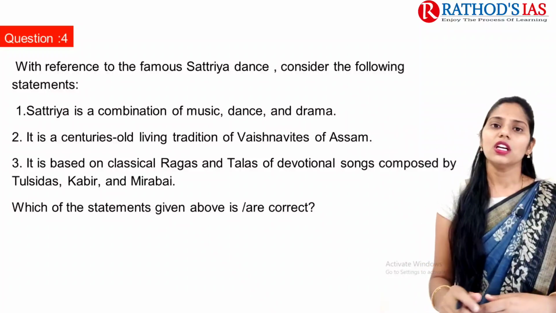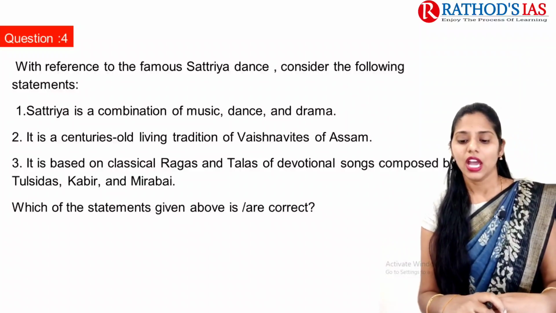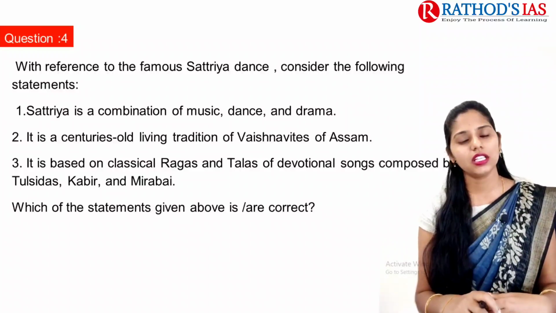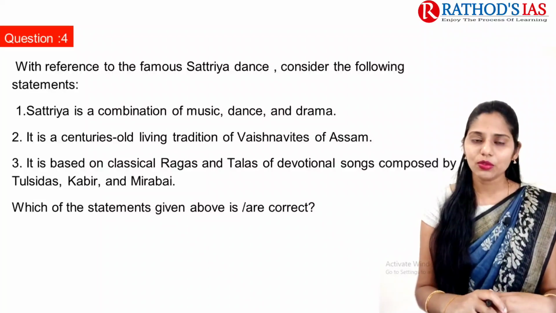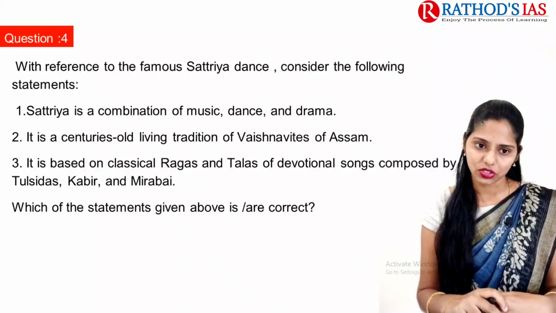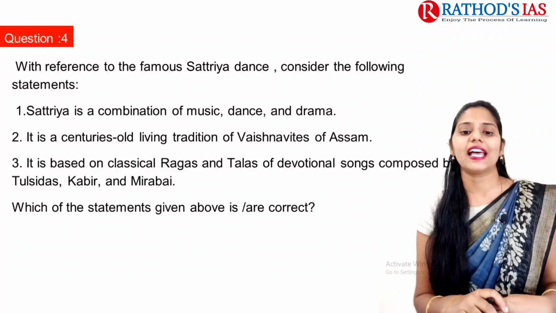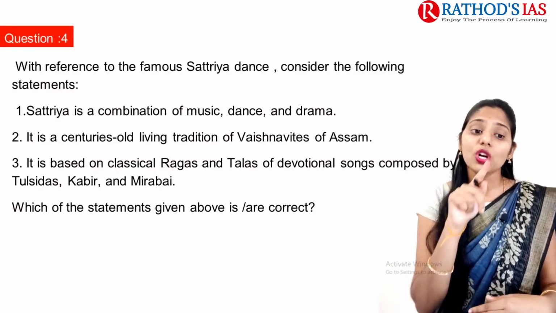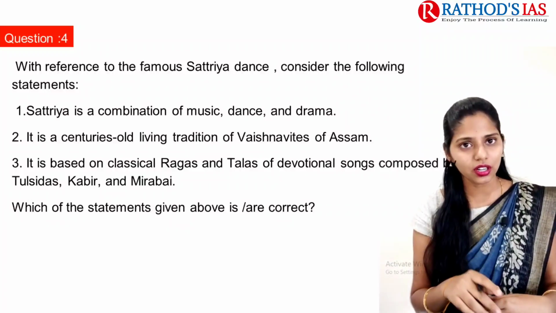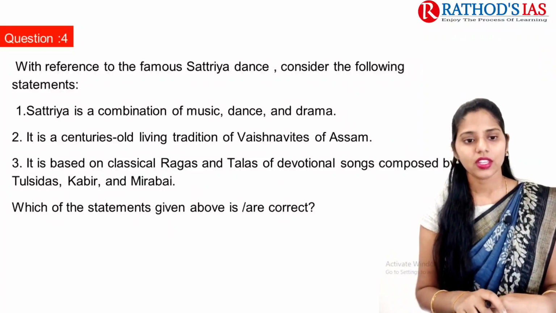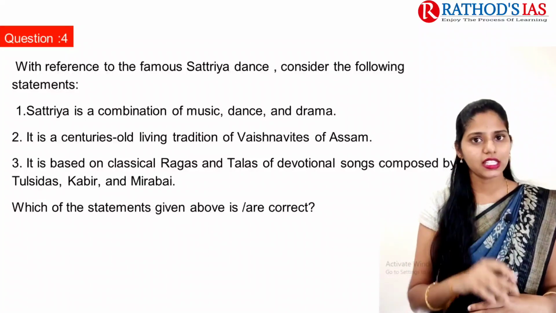Satriya came into existence in the 15th century in Assam, and it is mainly seen in the Vaishnavite monasteries called Satras. Because of this, the classical dance got the name Satriya. This Satriya dance is based on the classical ragas and talas not of Tulsidas, Kabir and Mirabai, but of Shankaracharya. So this third statement is incorrect, but the first and second statements are correct.